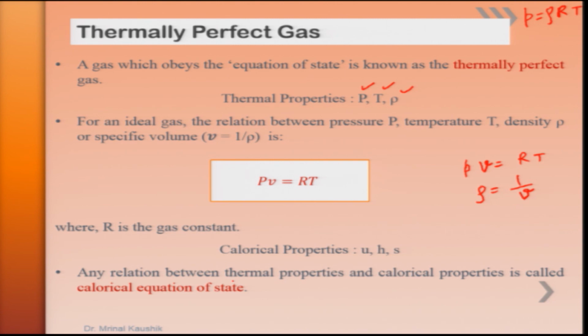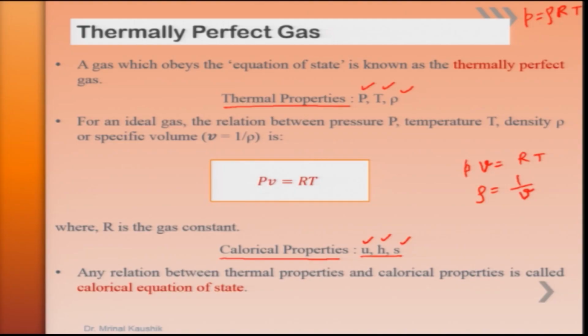Moreover, the calorical properties are internal energy, enthalpy and entropy. Any relationship between the internal energy U, H and S, that is the calorical properties, and the thermal properties, those equations are called calorical equations of state. A gas becomes thermally perfect when it is both thermally as well as calorically perfect.